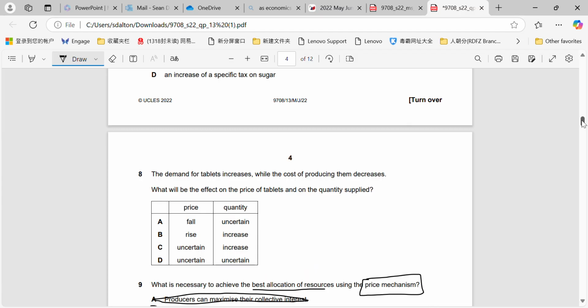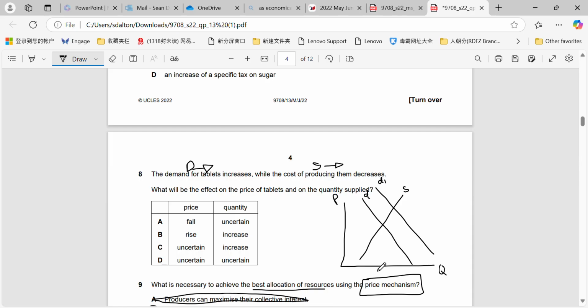Okay, the demand for tablets increases while the cost of producing them decreases. So what's that? That's going to be a shift in demand right, cost of production down, shift in supply right. So what would be the effect on the price of tablets and on the quantity supplied? Okay, so if you're unsure and you can't do this in your head, some can, some can't, just draw the diagram every time to make sure, right?